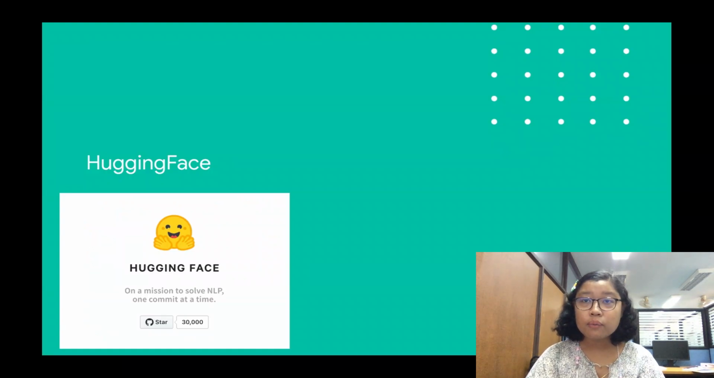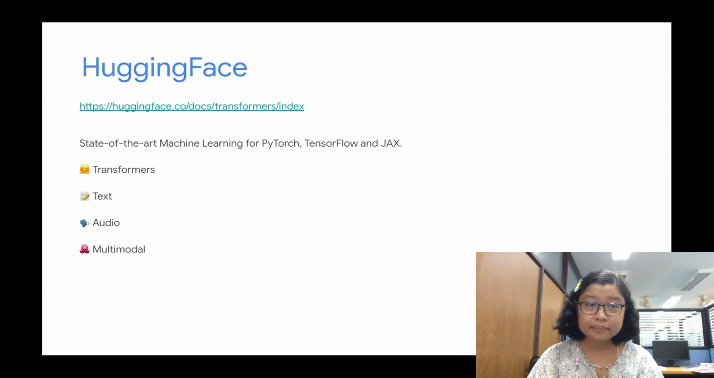In this session, we will learn about the Hugging Face library, which is an open source framework to build, train, and deploy state-of-the-art NLP models. Hugging Face hosts the pre-trained models and datasets on its platform so that researchers and engineers can easily use them. Hugging Face is compatible with popular machine learning frameworks such as PyTorch and TensorFlow.